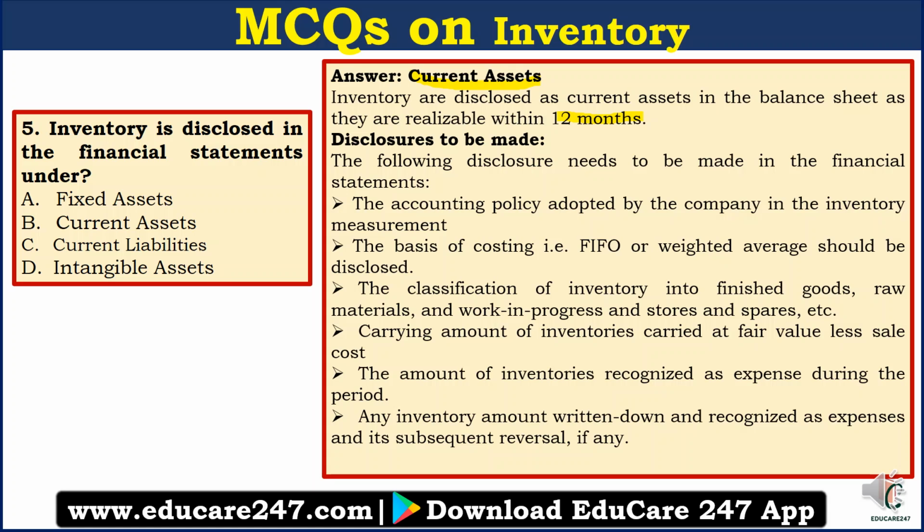Carrying amount of inventories carried at fair value less cost to sell. So carrying amount also has to be disclosed. Then the amount of inventories recognized as expense during the period. So the inventories that are sold during the period also have to be disclosed. And lastly, any inventory amount written down and recognized as expense and its subsequent reversal, if any. So these are the disclosure requirements regarding AS2 accounting for inventories.